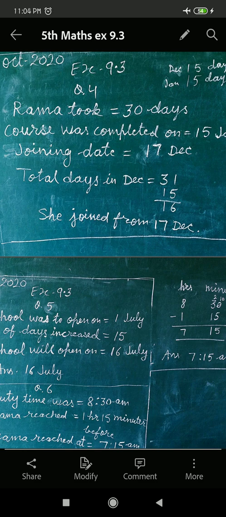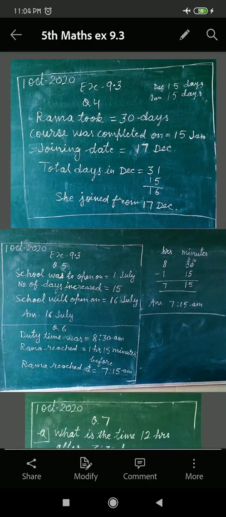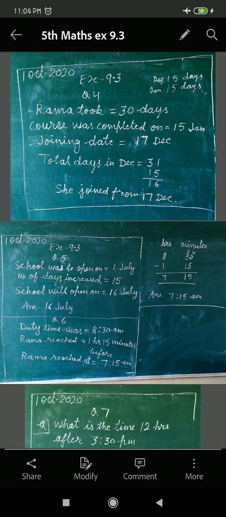You can see Rama took 30 days to complete a course. The course was completed on 15th January. Joining date is 17th December. You see the solution. Total days in December are 31, and subtract 15 days from 31.